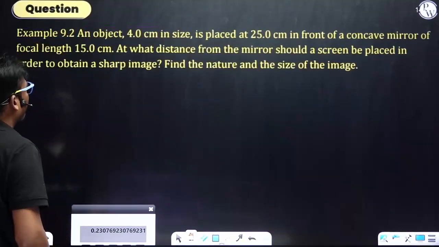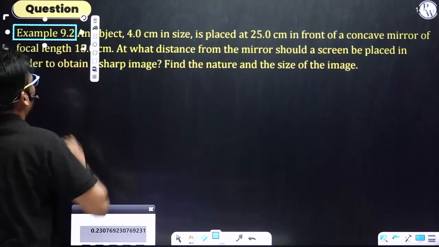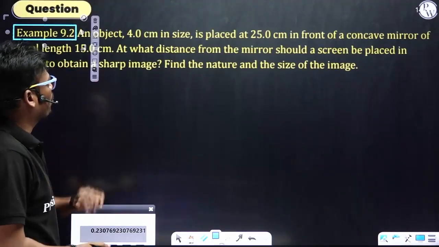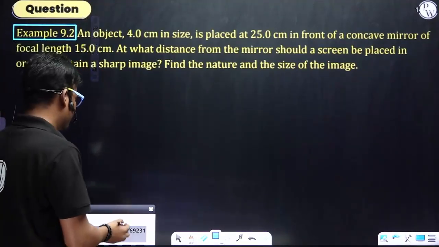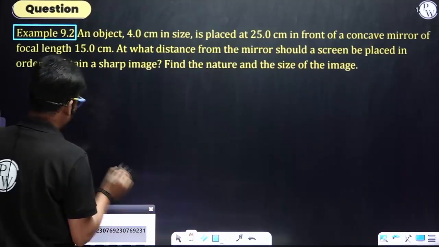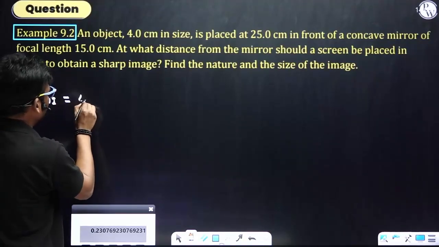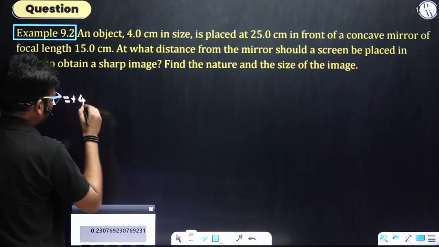Next question. That is 9.2. An object 4 centimeter in size. The object height they have given, HO, that is 4 centimeter. It is always positive because it is on the principal axis.